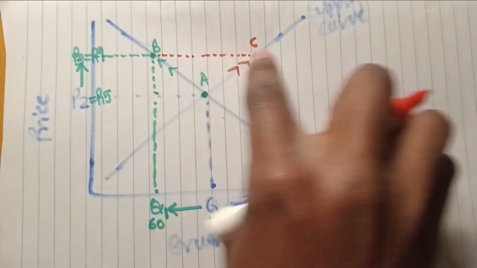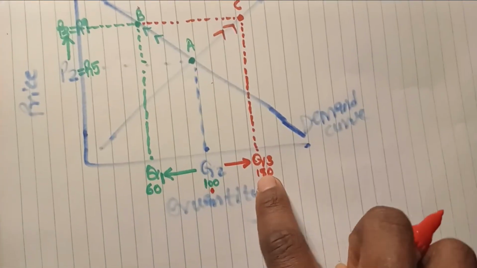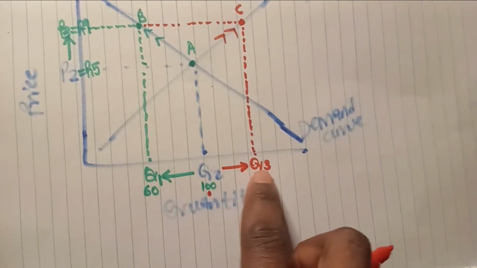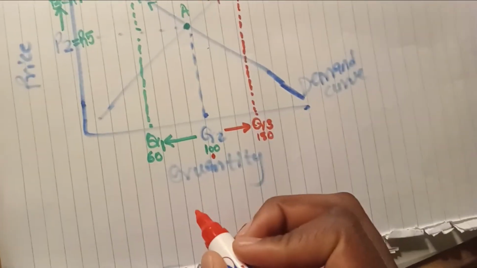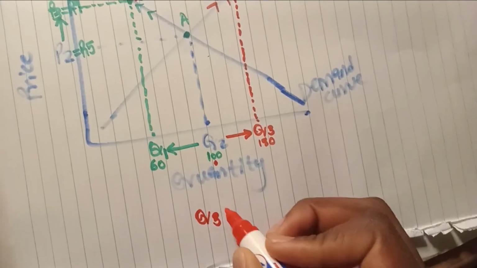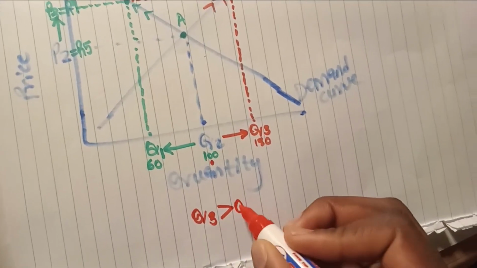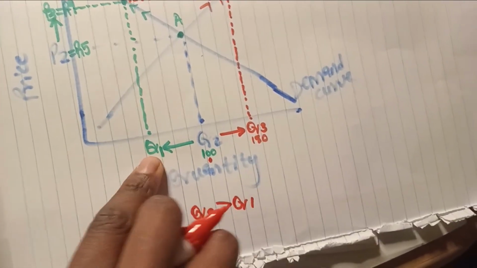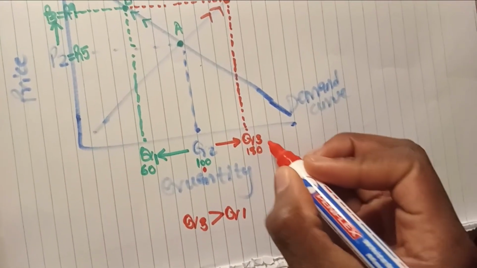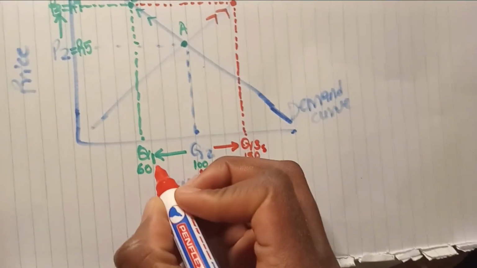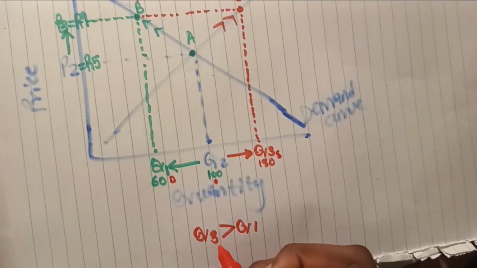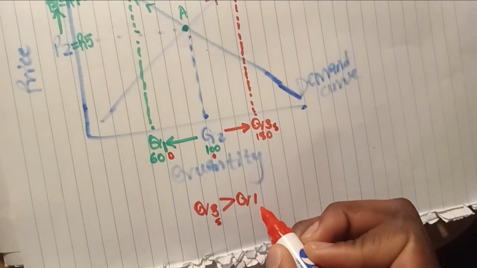So you can see Q3 is greater than Q1. Q3 is for the supply and Q1 is for the demand.